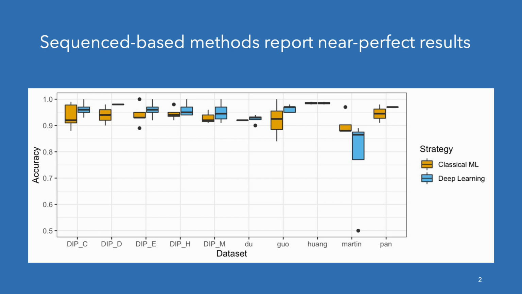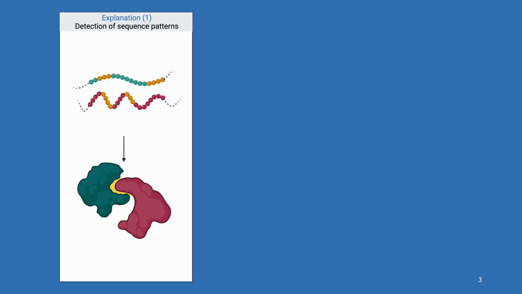We investigated 3 scenarios that might explain why sequence-based models can correctly predict whether 2 proteins interact with each other in 3-dimensional space. Now, the first explanation is the one that is favored by the authors of the models, which is that models can detect patterns in the sequences of both proteins that are responsible for determining whether the protein will interact in 3D space, for example, the detection of matching binding sites.